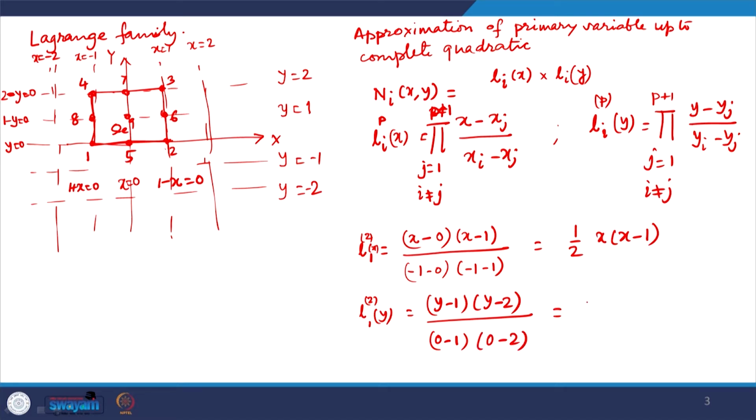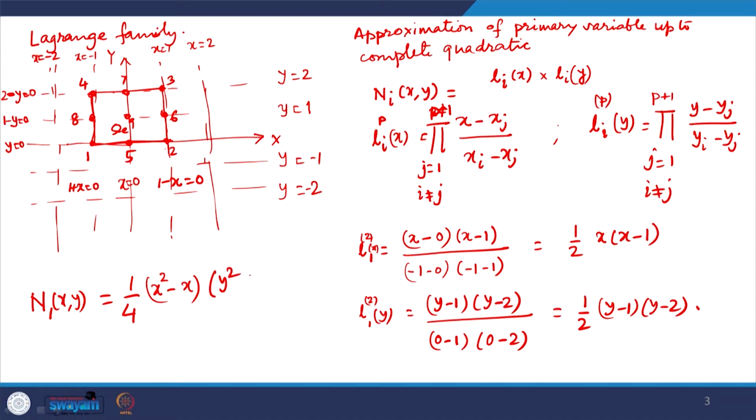So, that is equal to again 1 over 2 (y minus 1)(y minus 2). This is what it is, and the product N 1 then becomes 1 by 4 (x square minus x), I multiplied these two together, multiplied by (y square minus 3 y plus 2).